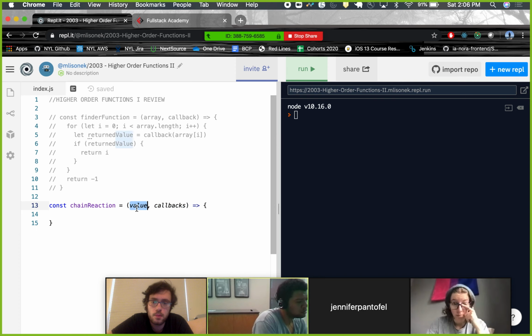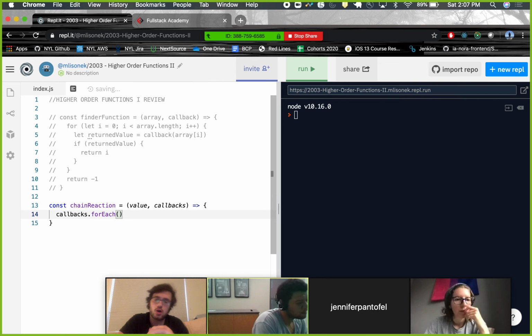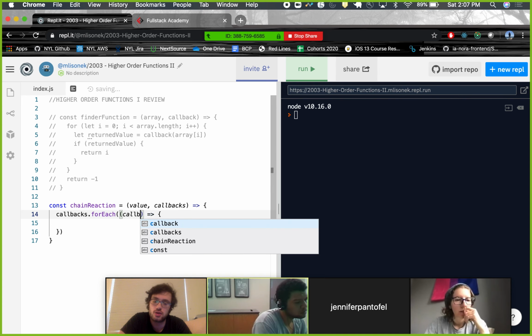The first one, we pass in value. Then that will return something, and the next one we call, we pass in that return value, and so on and so forth. So how do we do this? The first thing we can do is use our trusty method we just learned, forEach. We pass forEach a function that takes a singular callback.